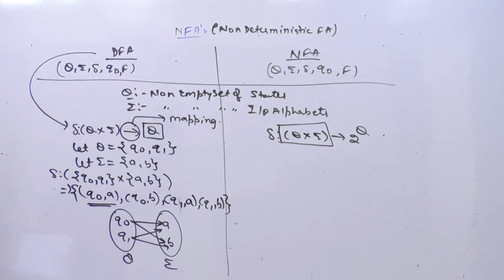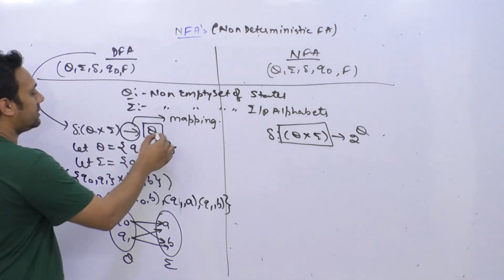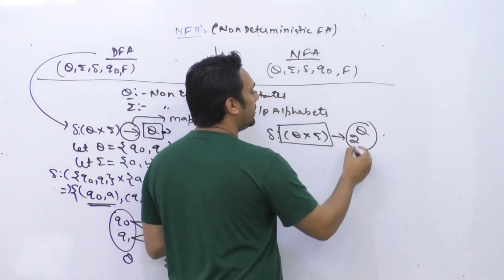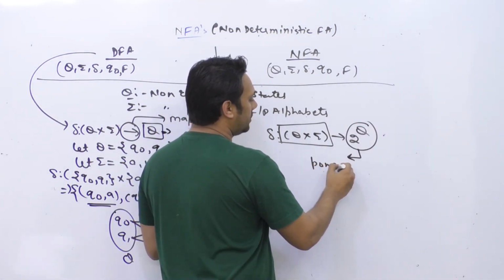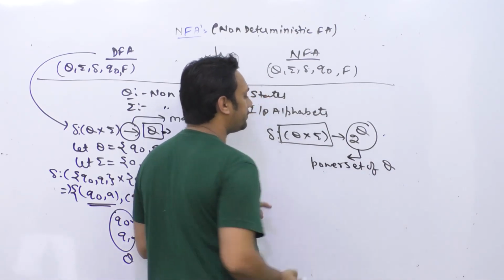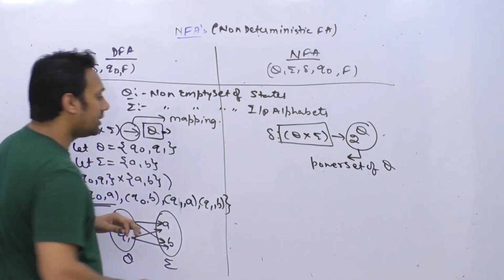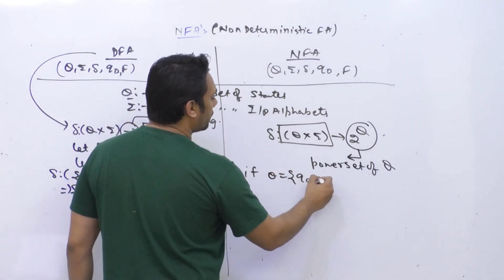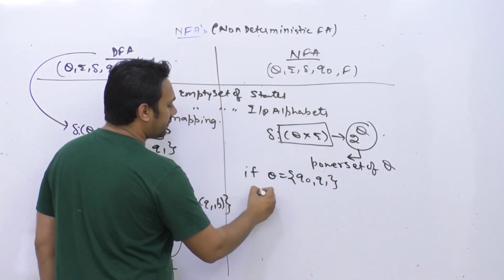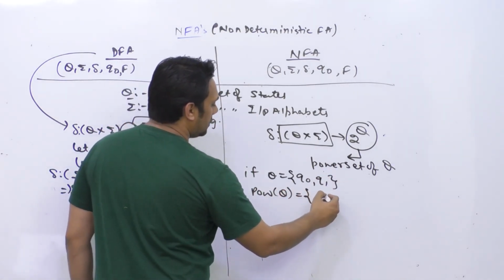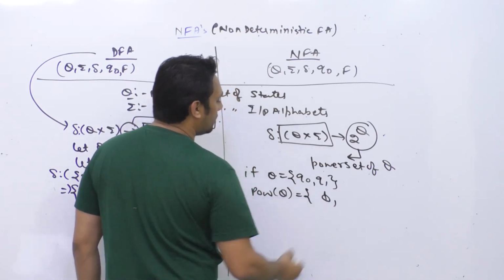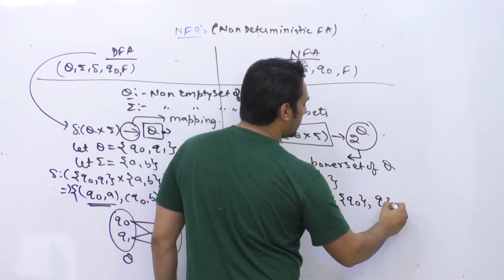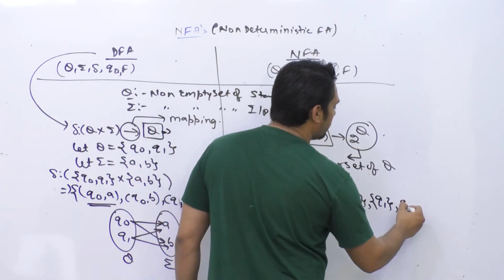Okay. So in the case of DFA, this set is Q again, but in case of NFA this set is 2 raised to power Q. That means it is representing the power set of Q. If Q is Q0 comma Q1, then the power set of Q is going to be an empty set, which is phi, a set containing only Q0, a set containing only Q1, and a set containing Q0 and Q1.